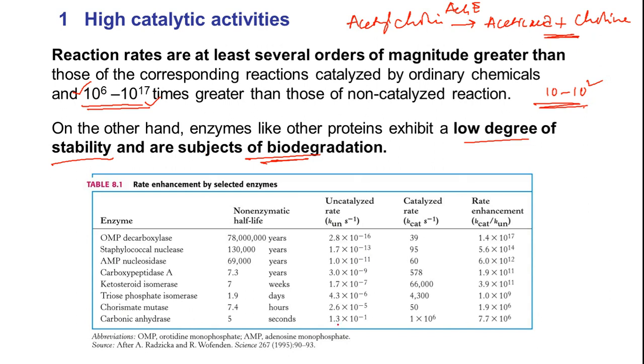So here I gave you some examples of decarboxylase enzyme, nucleosidase enzyme, etc. Here you can see from 10 power minus 1 to 10 power minus 6, the uncatalyzed rate is this one, the catalyzed rate is this one, means it has increased by 10 power 16 times almost. Rate enhancement is 1.4 into 10 power 17 here, at least 10 power 6 to 10 power 17. So like this, friends, catalysts are really aggressive. They are specific for a particular chemical, but when an appropriate chemical is given as a substrate, the reaction can be achieved at lightning speeds.